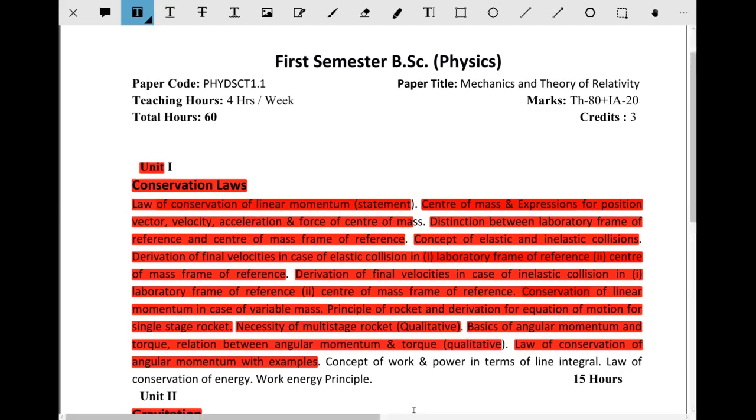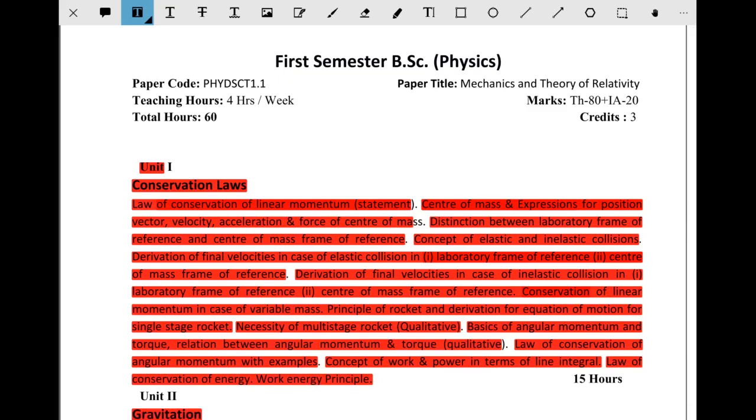Next, the concept of work and power in terms of integrals, in terms of line integrals. This is a little bit of a new concept for you. Then the law of conservation of energy and the work-energy principle. So this is all about the first unit. This is a 15 hour syllabus.